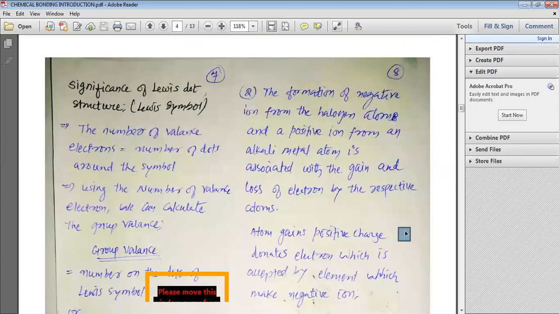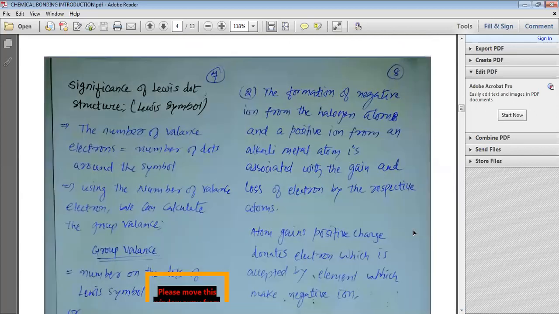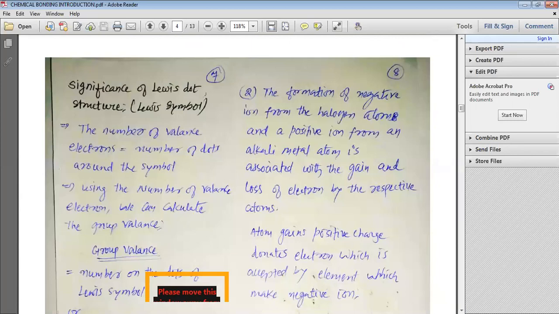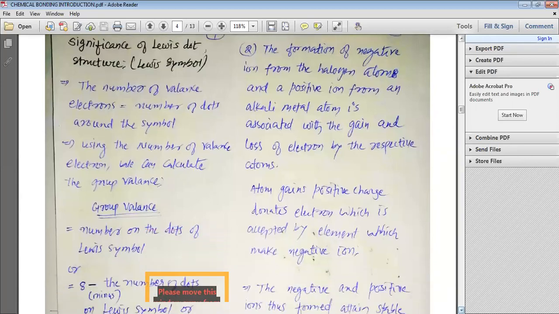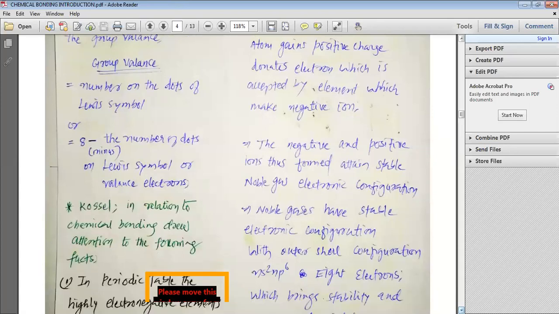Significance of the Lewis dot structure or Lewis symbol. Why should we write the Lewis symbol? The number of valence electrons is equal to the number of dots around the symbol in the Lewis symbol. Using the number of valence electrons, we can calculate the group valence. For group valence, we have already established a formula.